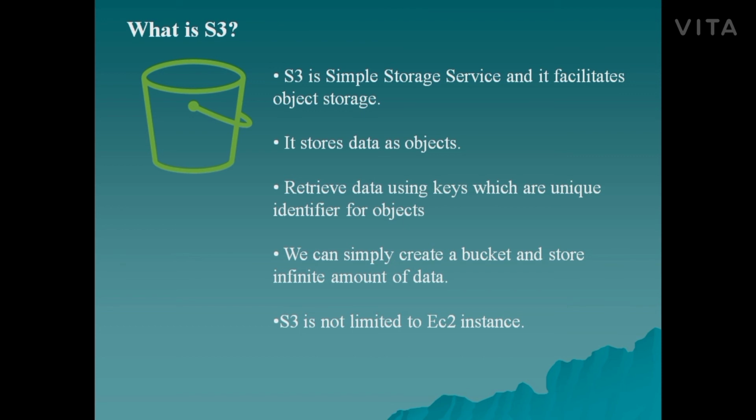So S3 facilitates object storage and it stores data as objects. In S3 we can simply create a bucket and store an infinite amount of data in it. We can retrieve this data using keys. Keys are nothing but a unique identifier for each and every object.